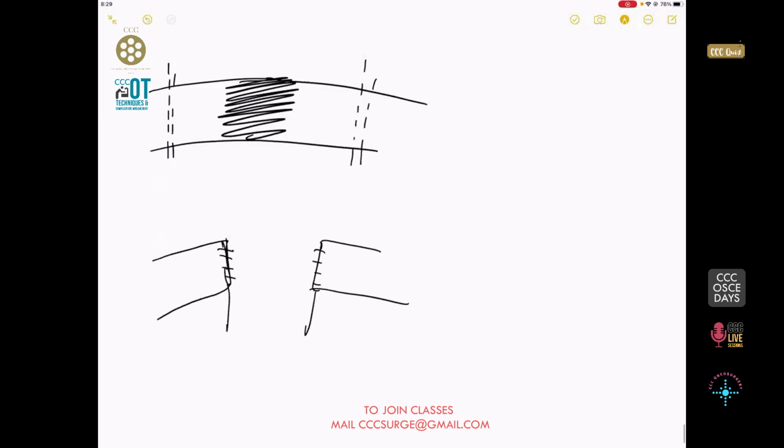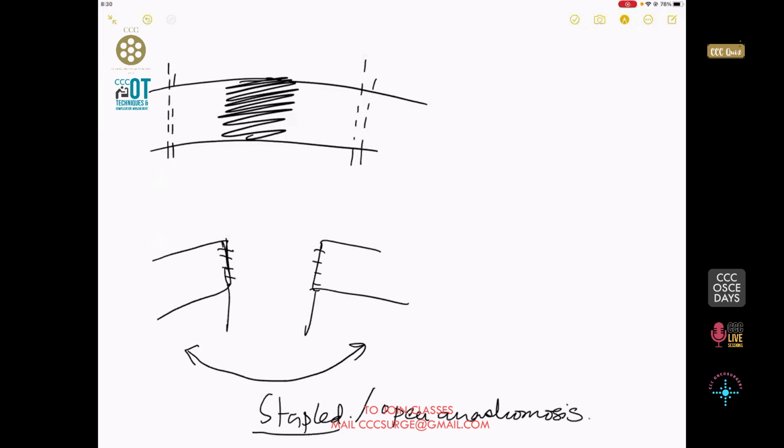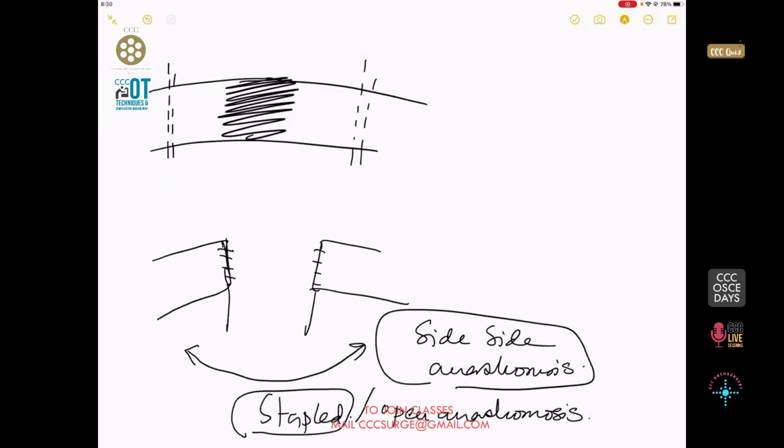Very simple. Now you can go in for a stapled anastomosis or you can go in for an open anastomosis, depending upon which one you trust more. Usually if you have a stapler in an emergency, it is very logical to go for a side-to-side stapled anastomosis. So this completes the things that you should know in a resection anastomosis of the bowel.